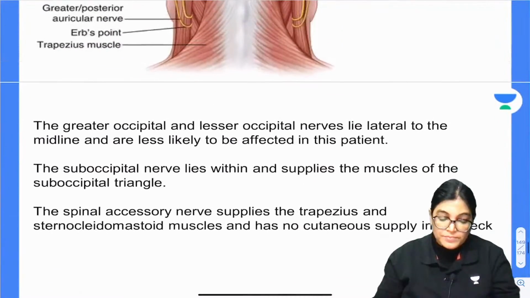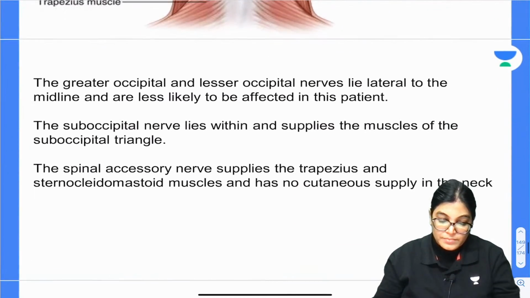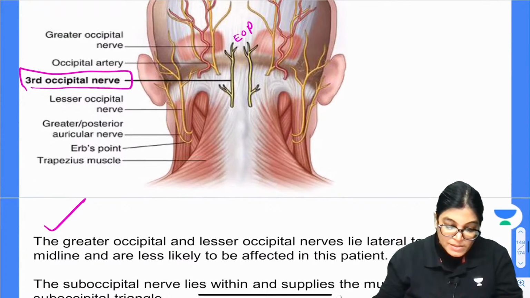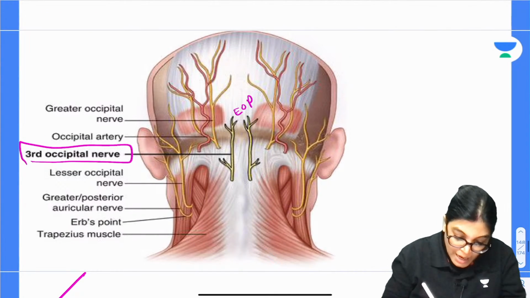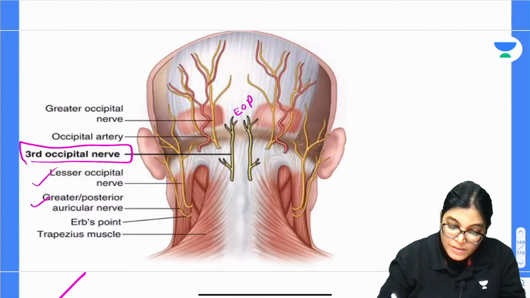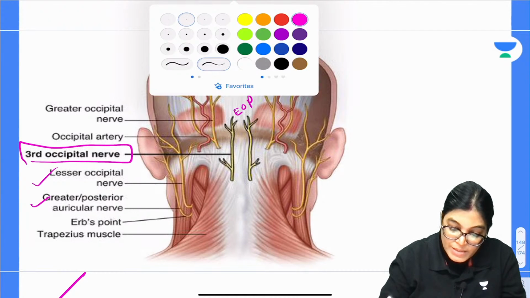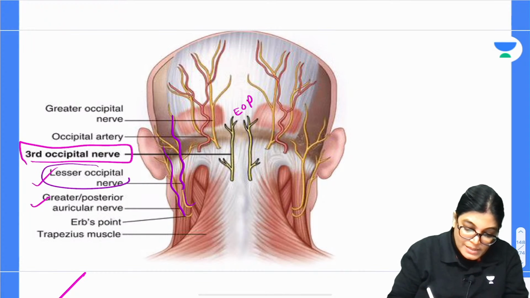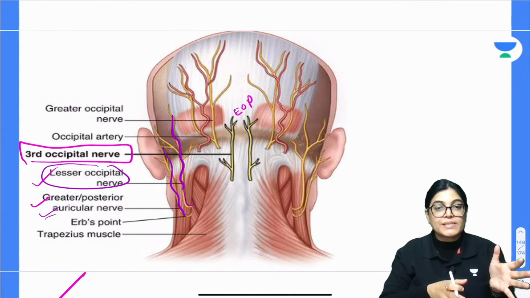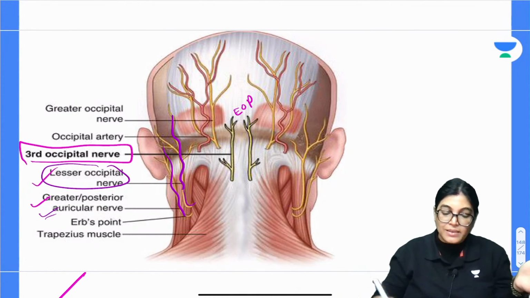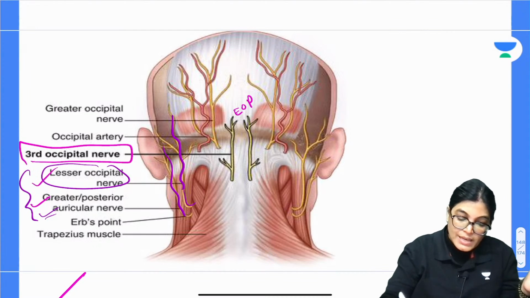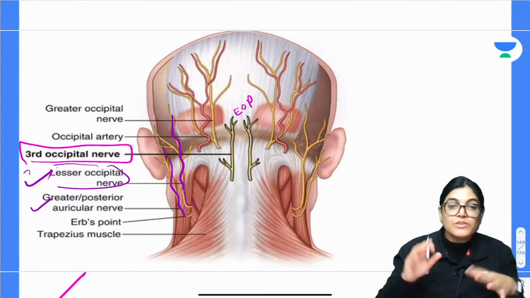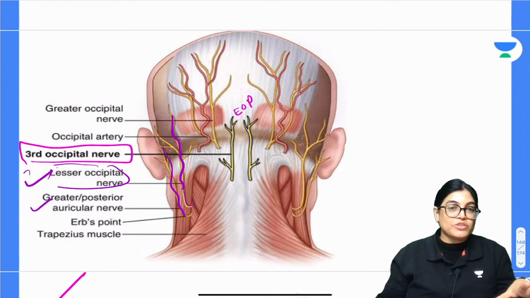Now, see here, the greater occipital nerve and the lesser occipital. So, my dear aspirants, see here, the greater and lesser occipital nerve is also there. In this diagram, you can see these are the greater and the lesser occipital nerve. They are also lying in the vicinity, but slightly laterally. These nerves are slightly lateral. So, this can't be the reason of pain in the patient.